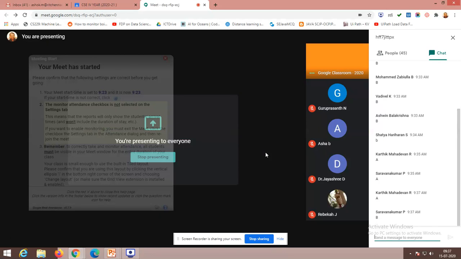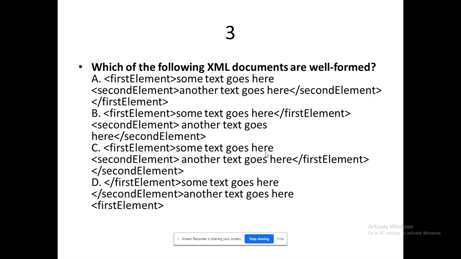So your answers could be... Yes, I'm getting an answer only from Salona Kumar. 45 members are there in the classroom. Rest of you respond. That will reflect your revision, right? Ultimately option B only, because in A you have a nested context, where the second element is available within the first element.